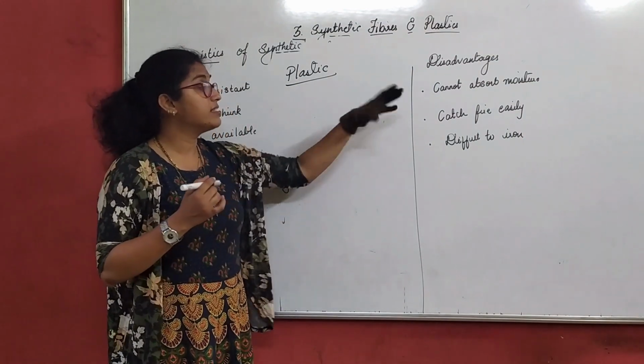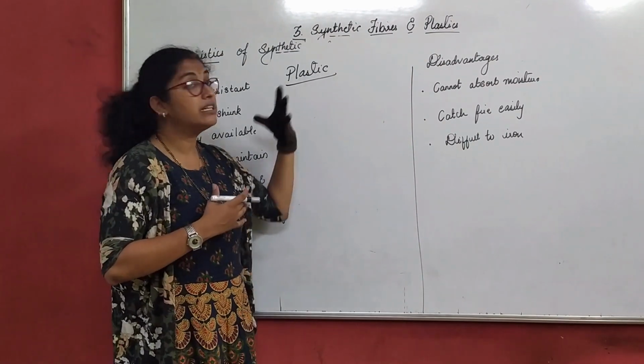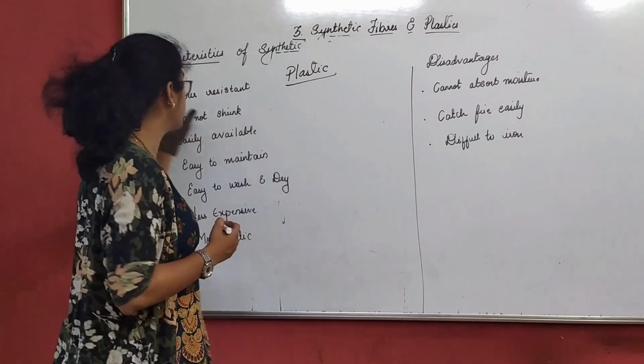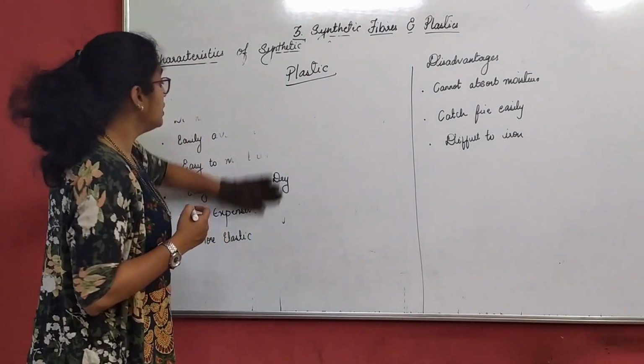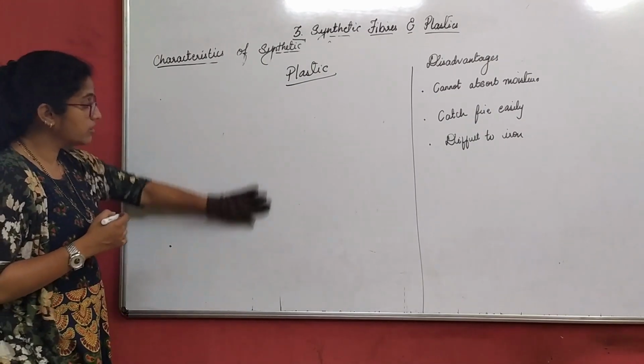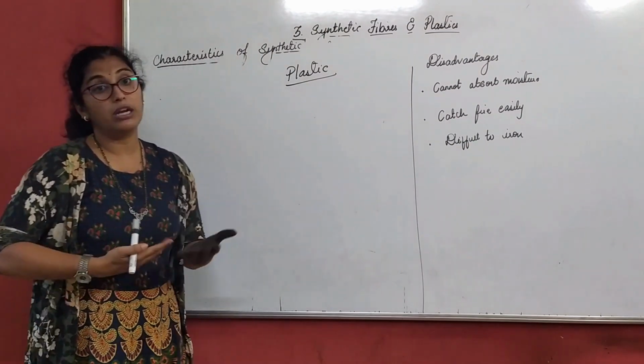Now, in synthetic fibers, we only had one type of arrangement, but here we study different types of arrangement of polymers in plastic. Let us study about that. We will be only jotting down the types of structure in plastic, but not in depth about those polymer chains.